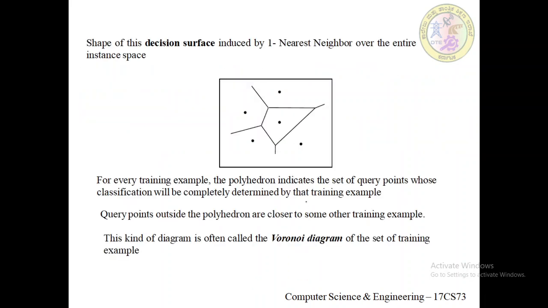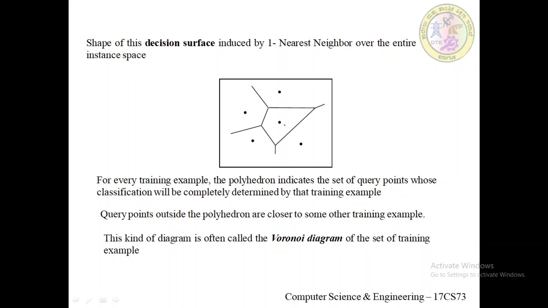One more diagram here is the decision surface induced by the one nearest neighbor algorithm for a typical set of training examples. The convex polygon surrounding each training example indicates the region of the instance space that is closest to that point, that is, the instances for which the one nearest neighbor algorithm will assign the classification belonging to that training example.